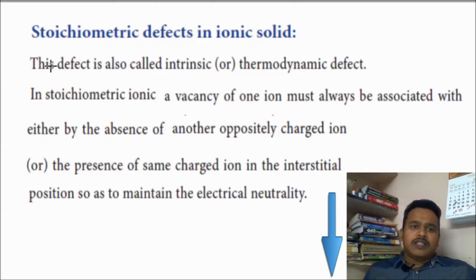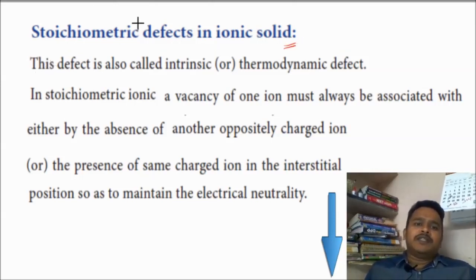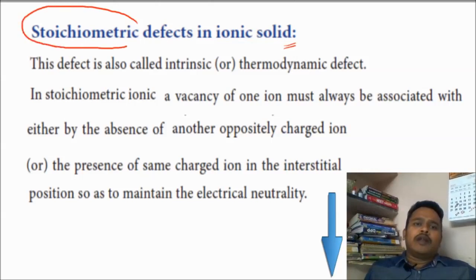Initially, what is a stoichiometric defect in an ionic solid? The name itself explains it.